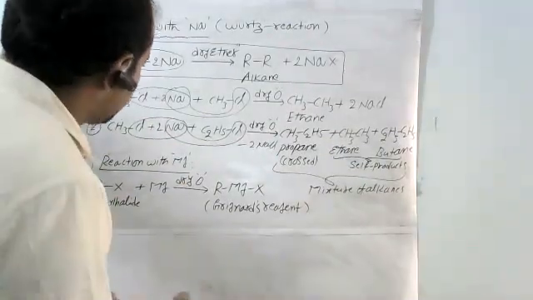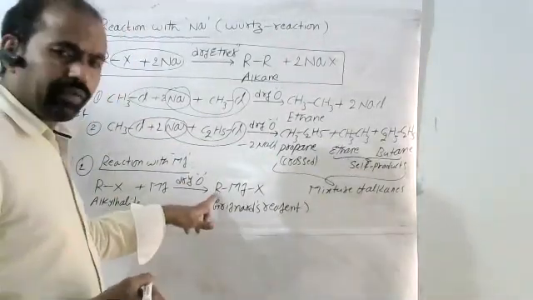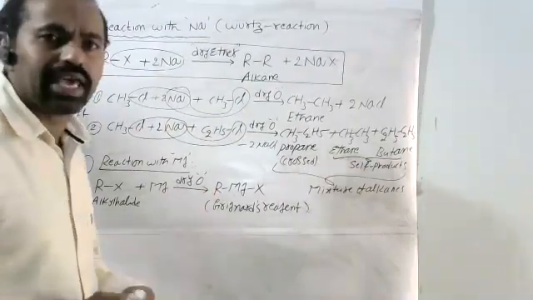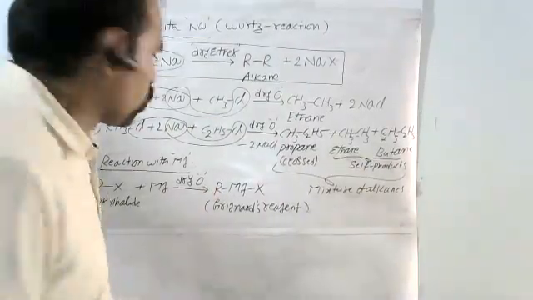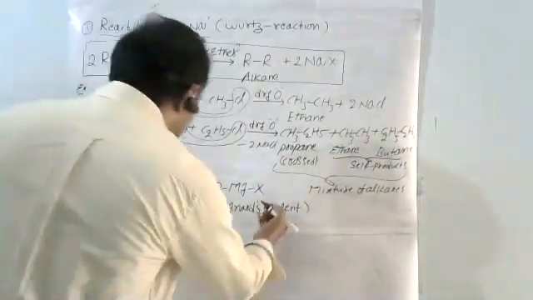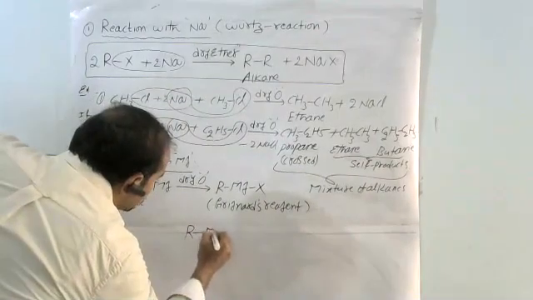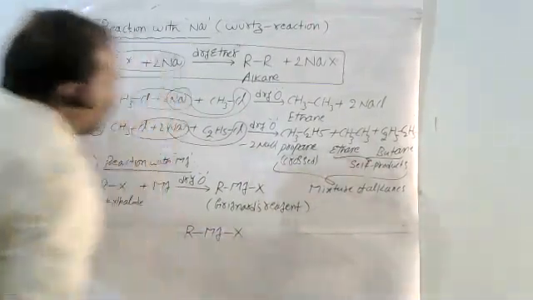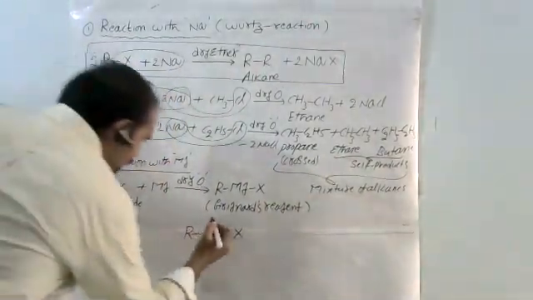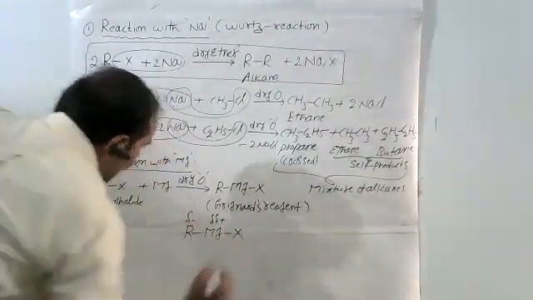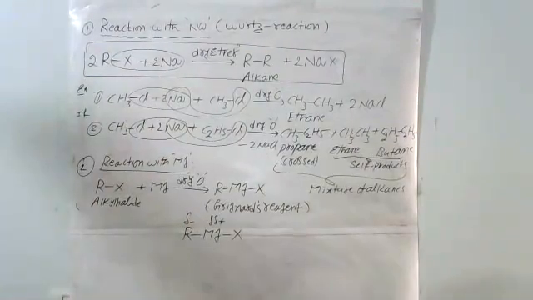Okay, now if you observe here, between alkyl and magnesium, generally this bond is a polar bond, polar covalent bond. In RMgX, the magnesium gets partially positive charge, the carbon gets partially negative charge.